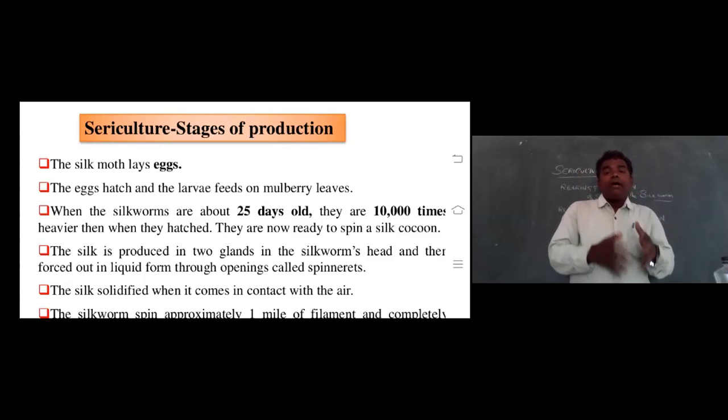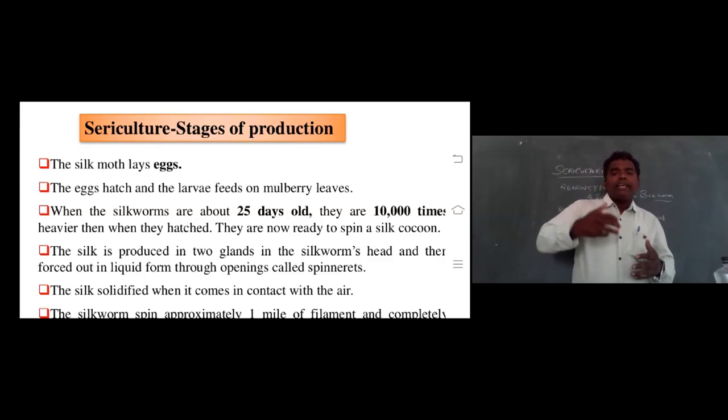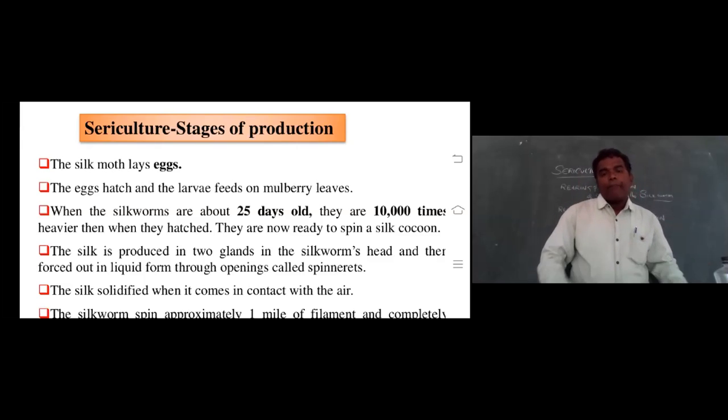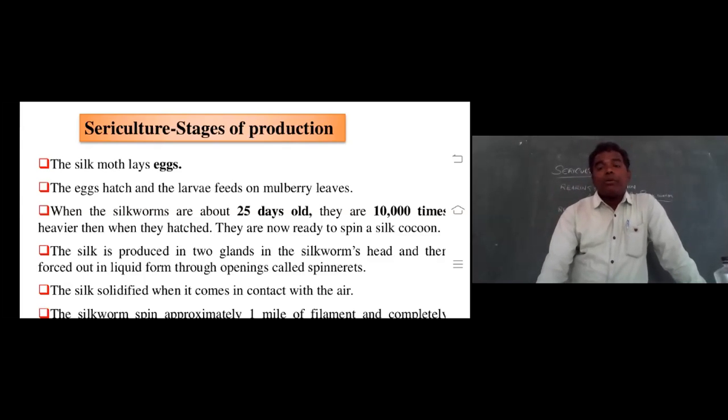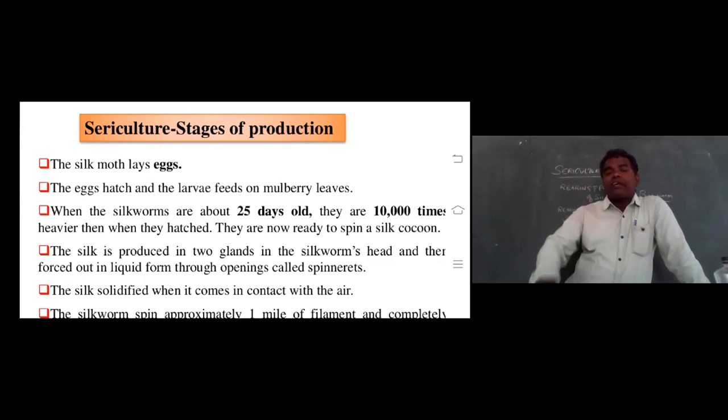When the silkworms are around 25 days old, they are 10,000 times heavier than when they hatch. They are now ready to spin a silk cocoon.